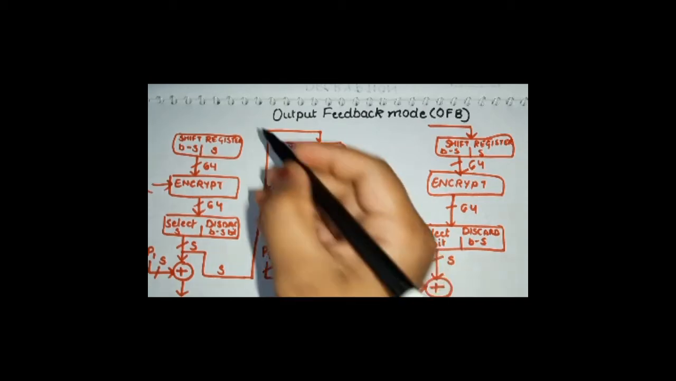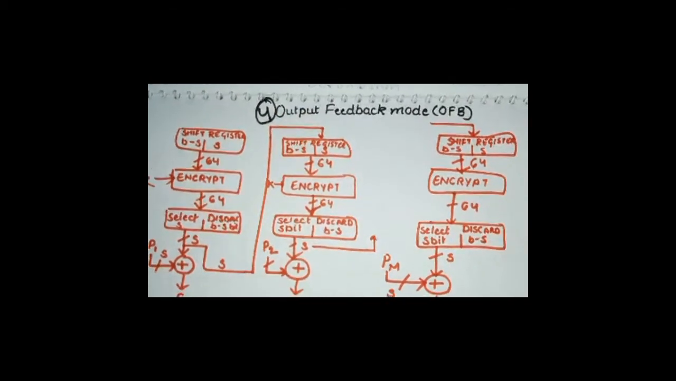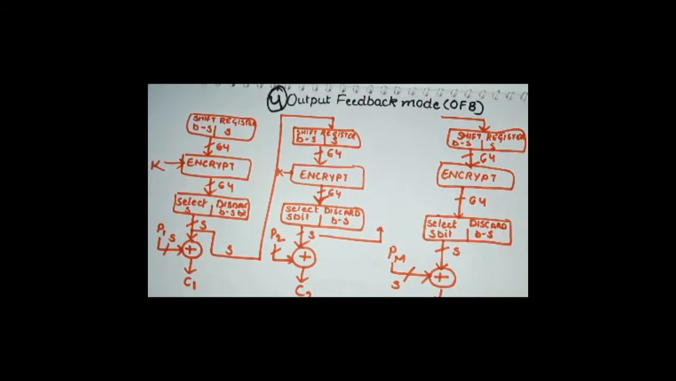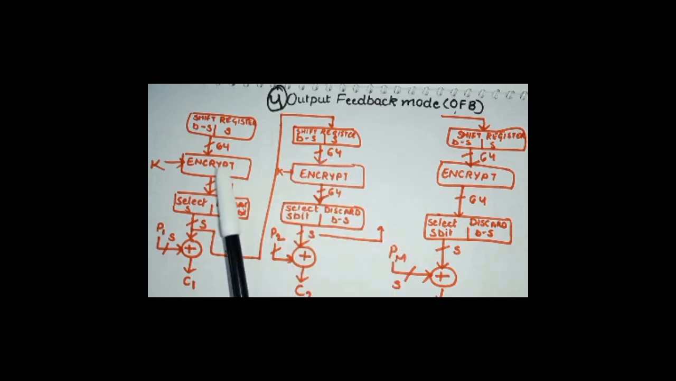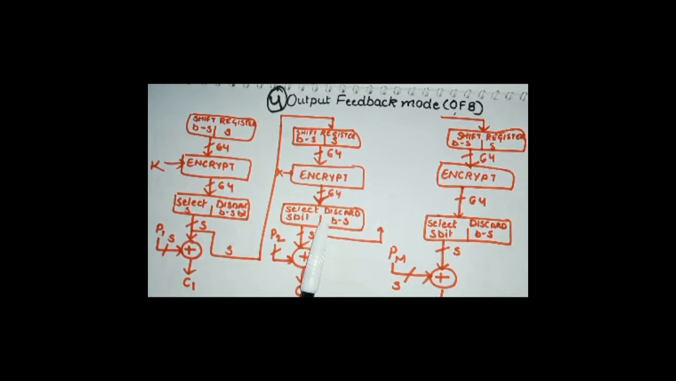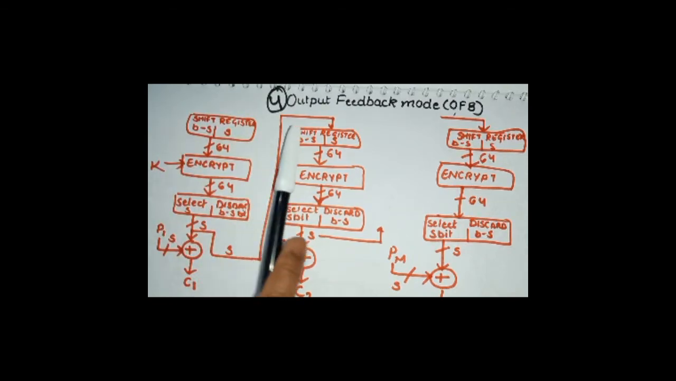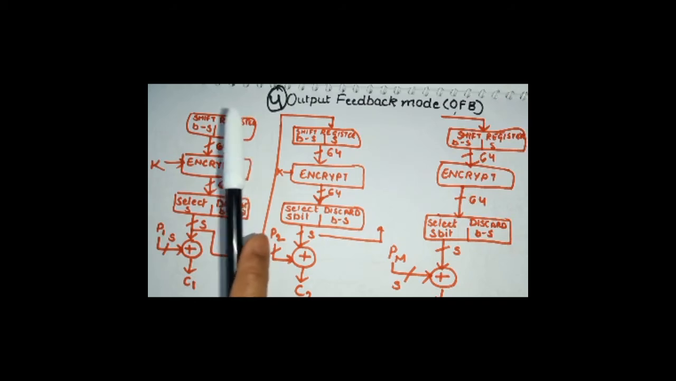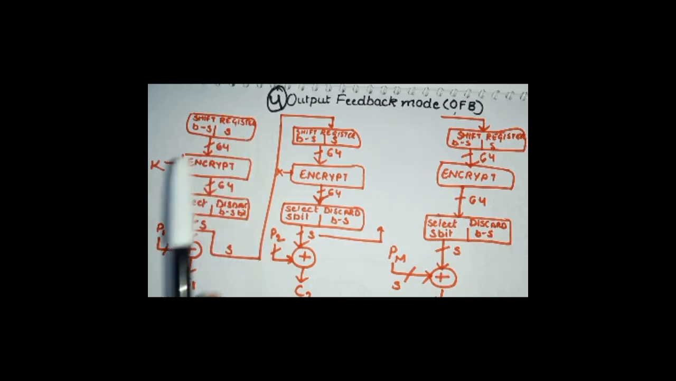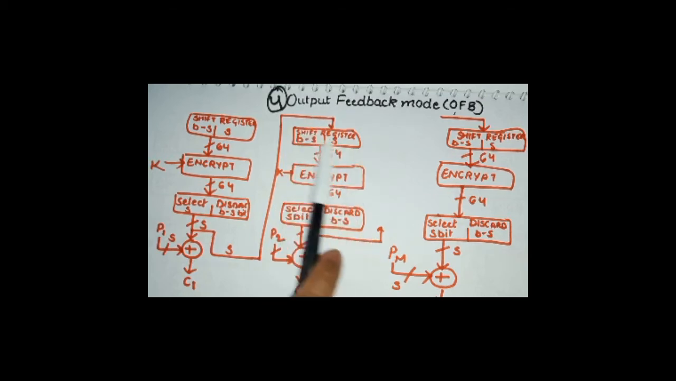Now output feedback mode is the fourth mode of operation, and it is also called OFB. OFB mode is similar in structure to that of CFB that we have already seen. Almost most of these steps are similar to cipher feedback mode. Here the output of the encryption function is fed back to the shift register. Every time, whatever selected bits of encryption you have, that is going to serve as the input to the next shift register.